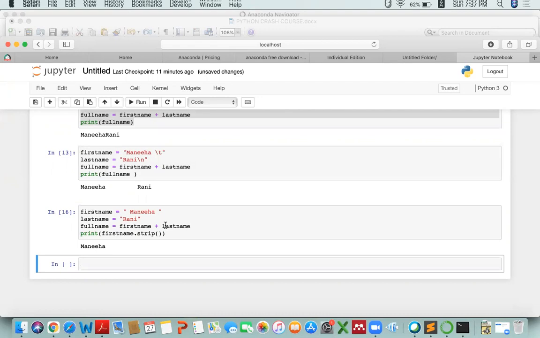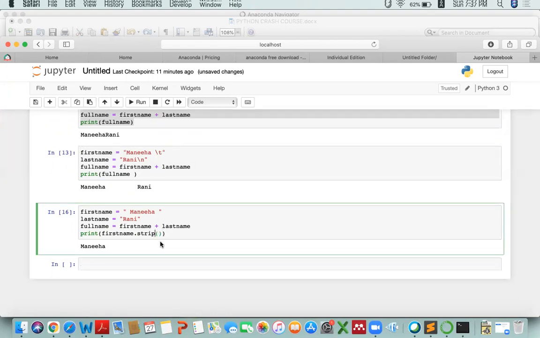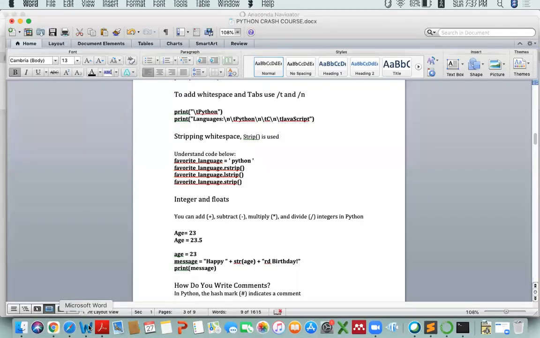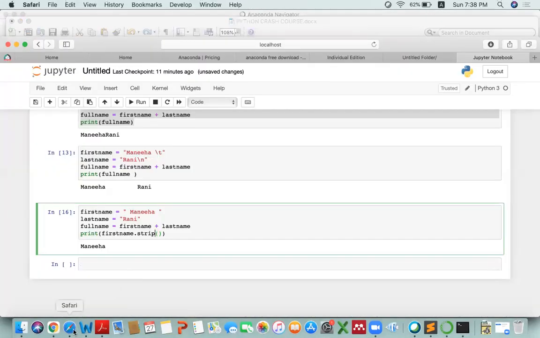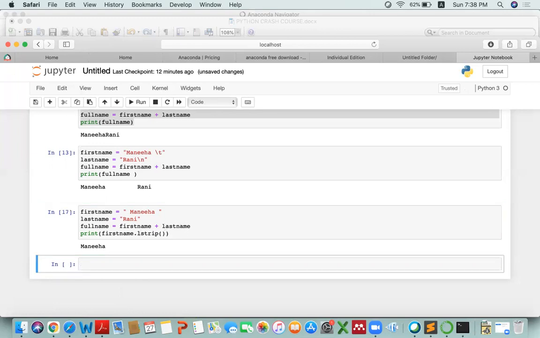Look. So similarly, what if I use strip left and strip right? There are two types of strip function: one is strip left and one is strip right. Left strip is about removing the space from the left side, and I will write it here, lstrip. I'll run it. It has removed the space on the left side. If I write rstrip, it will remove the space from the right side. So that was all about the functions.